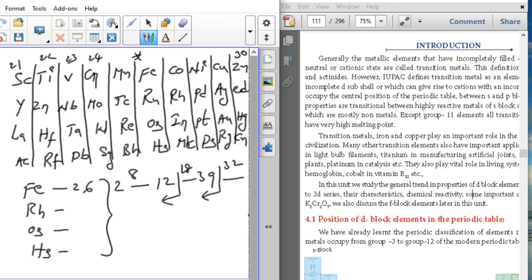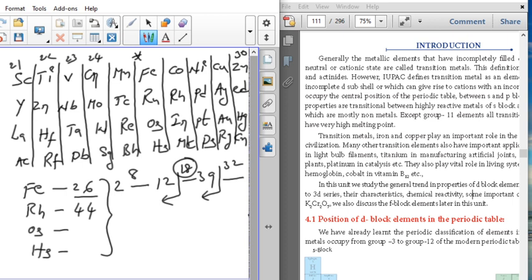That is iron. Iron's number is 26. Now I need the next element's atomic number. Next means next group, not next 27. After 26, 27 everybody knows. So I need the element group wise, after iron, ruthenium. How to find the atomic number? Now 26 is a number between 12 and 39. So here I am writing 18. So add 18 for this: 26 plus 18. Now the number is 44 total. So that is the next element's atomic number.